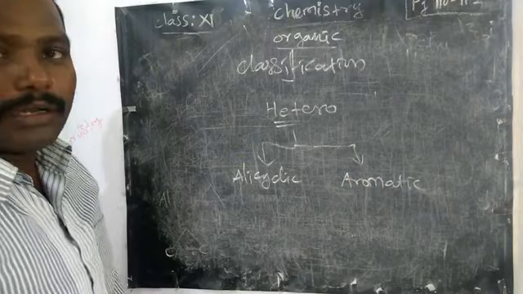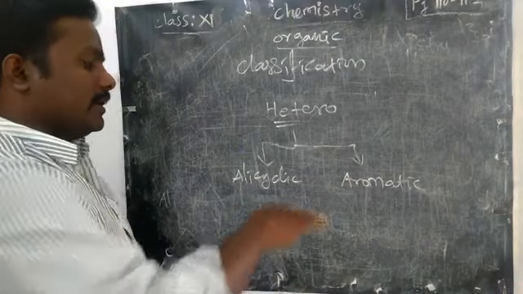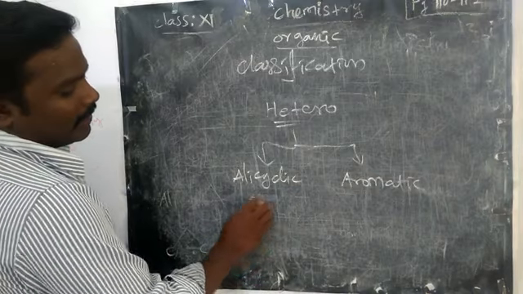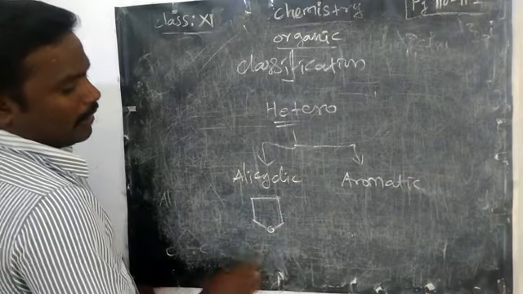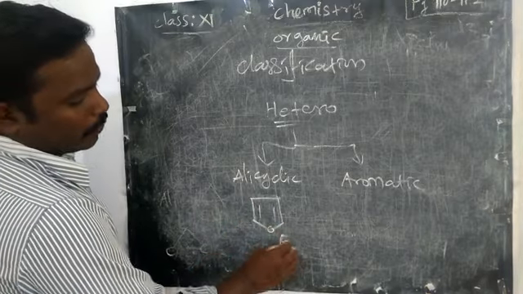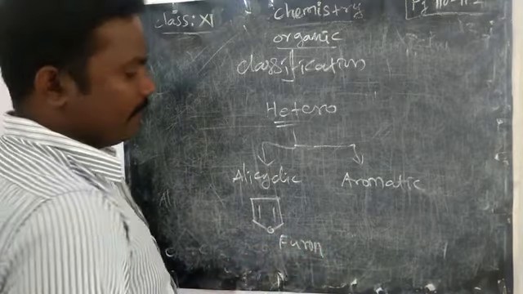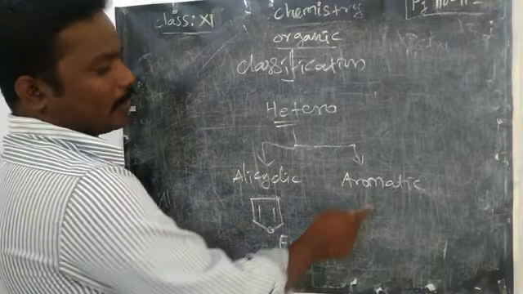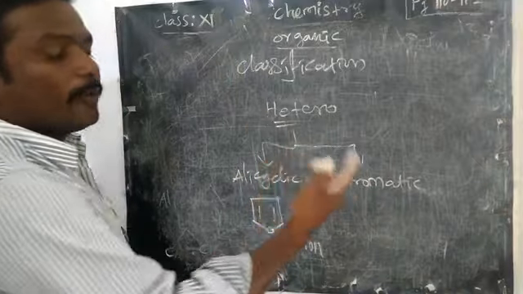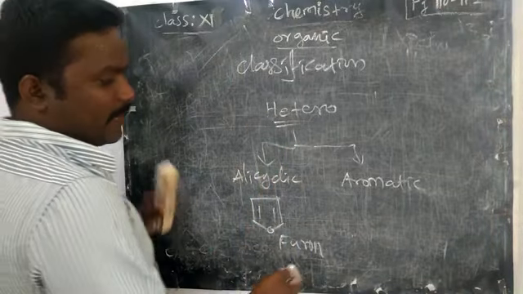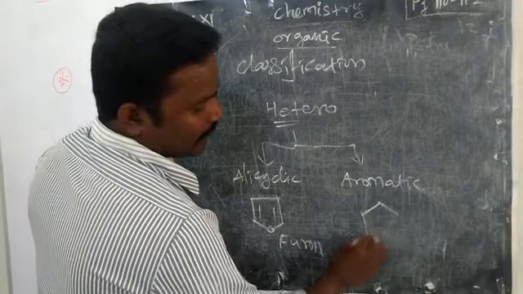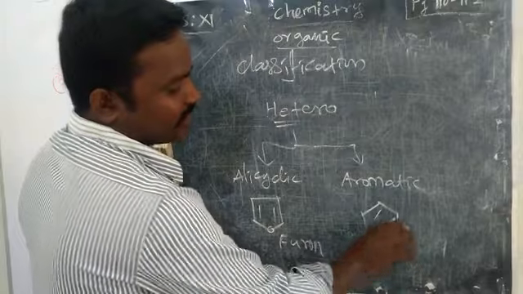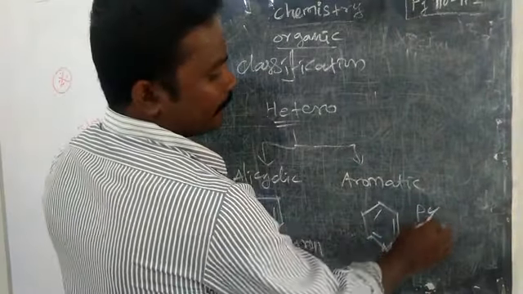Now we learn heterocyclic, further divided into alicyclic and aromatic. For alicyclic, we can learn 5-member rings like furan, pyrrole, thiophene. All are examples of alicyclic heterocyclic compounds. Aromatic heterocyclic cyclic compound is nothing but pyridine. In the benzene ring, one of the carbons is replaced with a nitrogen. It is called pyridine.